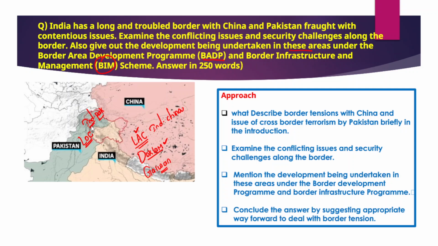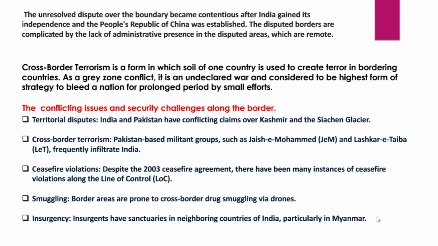So what should be the approach to this question? The approach is that you need to describe the border tensions with China and the issue of cross-border terrorism by Pakistan briefly in the introduction, and then examine the conflicting issues and security challenges along the border, and mention the development undertaken in these areas under the Border Area Development Program and Border Infrastructure Management Scheme, and conclude the answer by suggesting an appropriate way forward to deal with these border tensions.